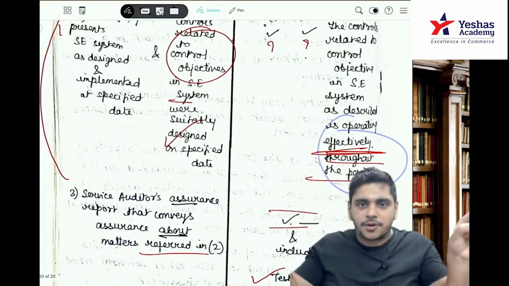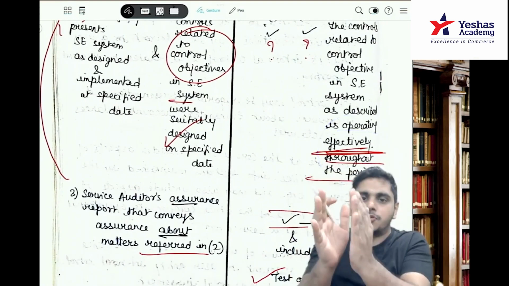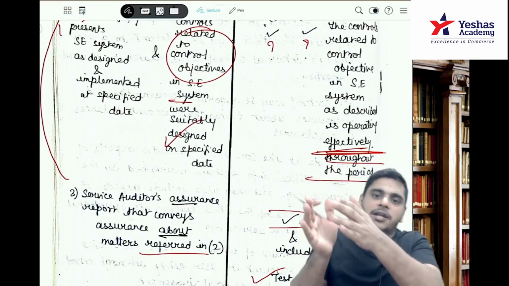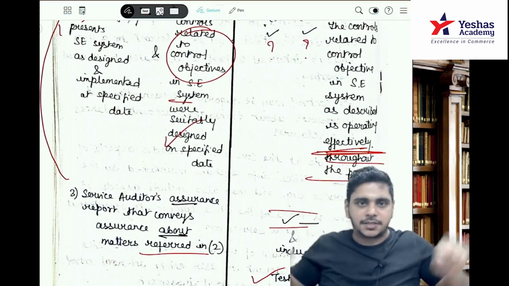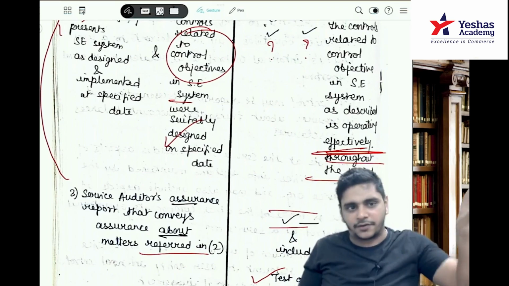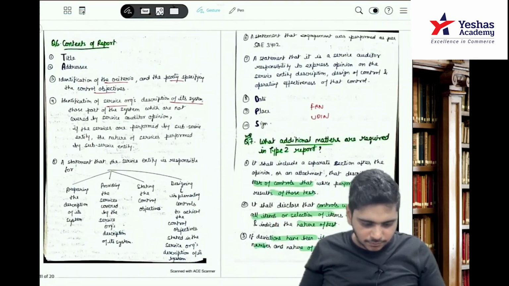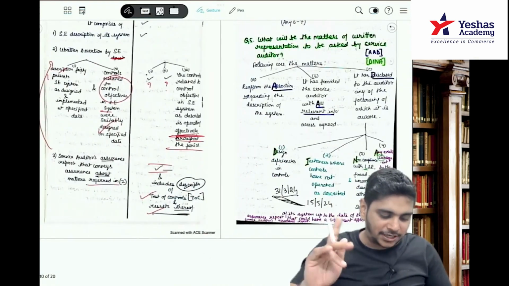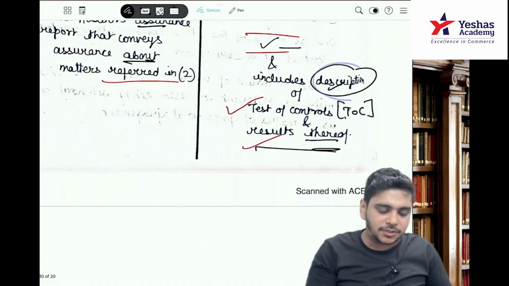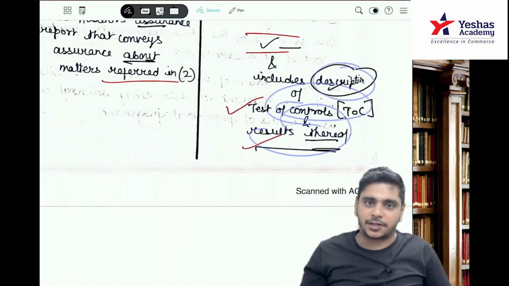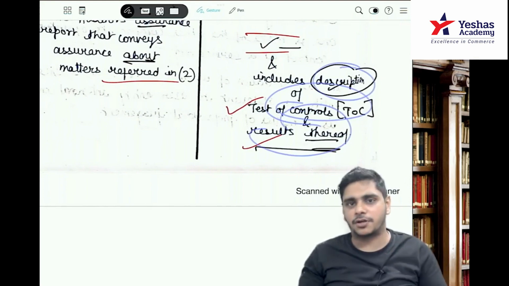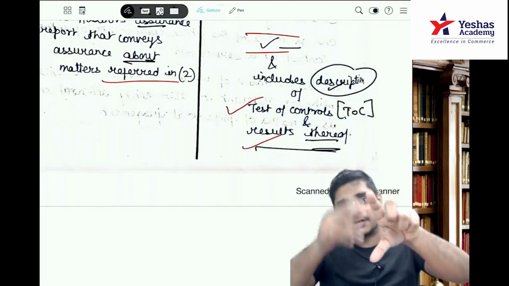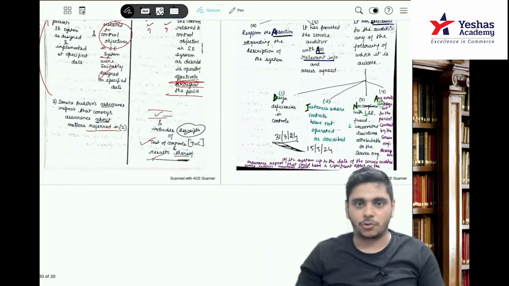So first you talk about the system, then the controls in the system, then you say controls are effective throughout the period. There were two additional points also: it will include a description of the tests of controls and the results thereof. The same answer will come in the next question, number 7, the module question.